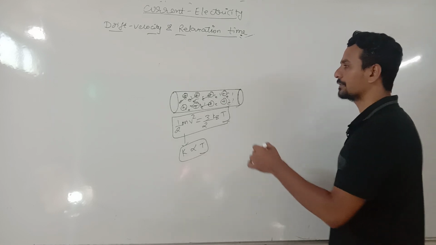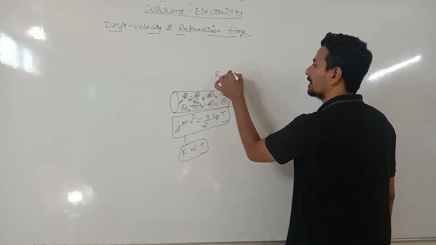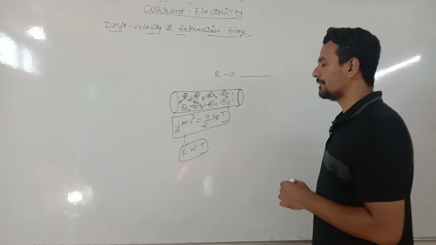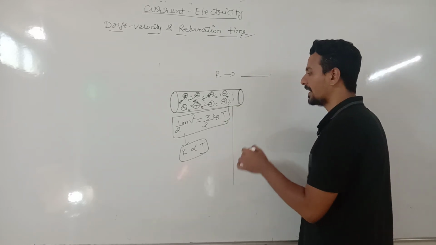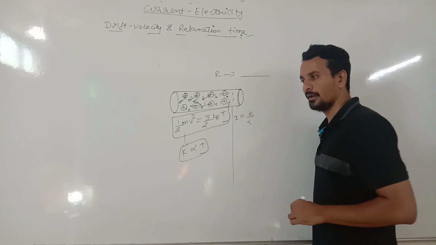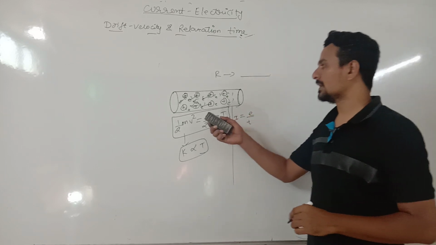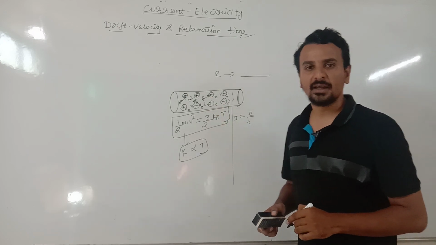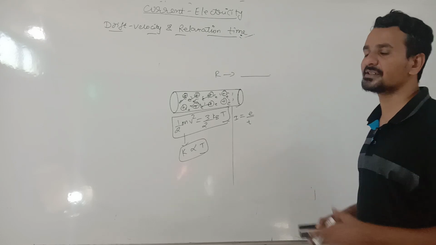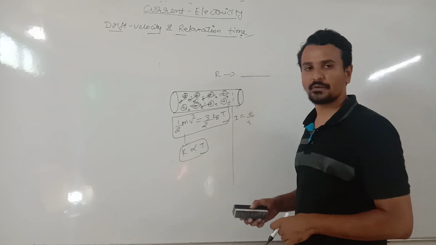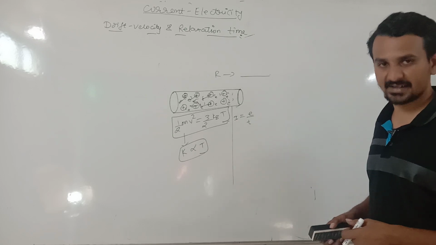Already we have studied that resistance means the property to oppose the flow of current. Whenever charges are flowing, the rate of flow of electrons constitutes current. So when electrons collide with positive ions, their motion is obstructed, and that leads to a resistance, opposing the motion of electrons. That is what we call resistance.